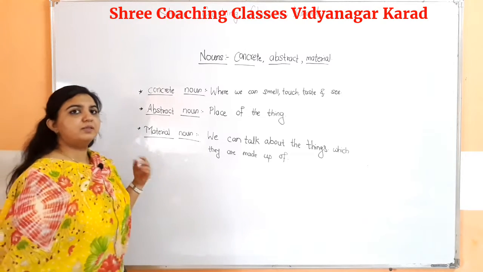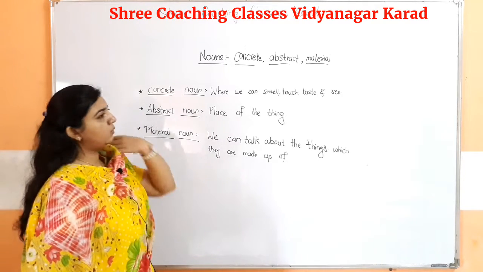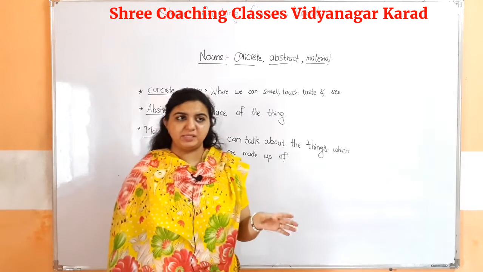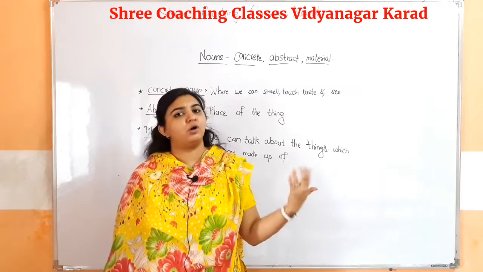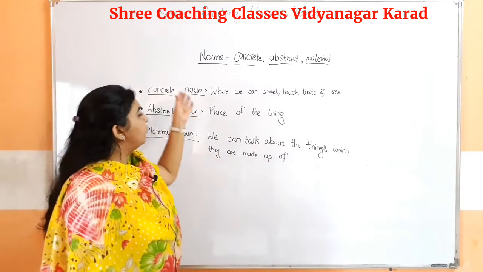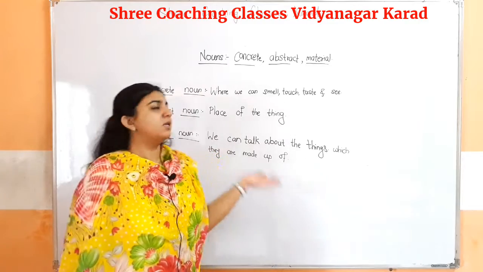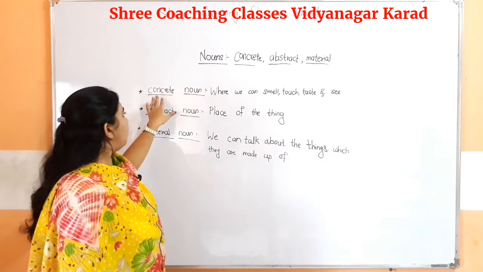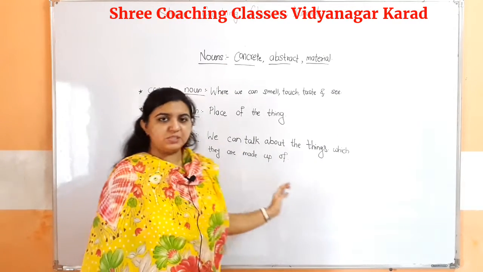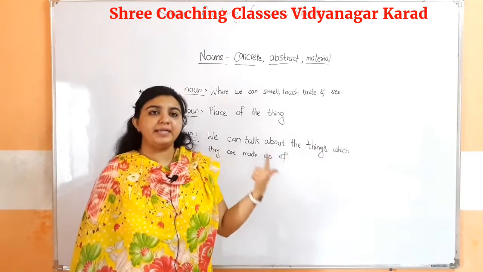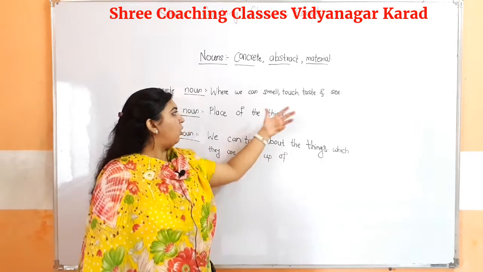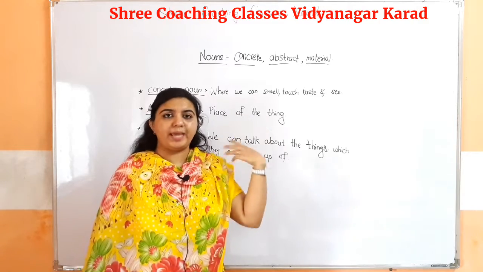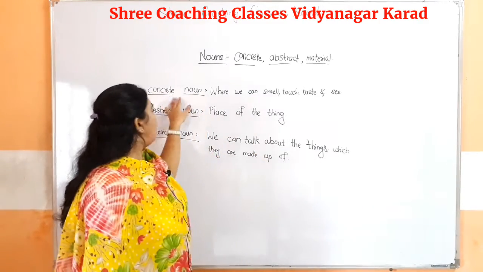So again we will revise what nouns are. Nouns are nothing but the name of a place, person, animal or a thing. Then moving to the next types of nouns, that are concrete, abstract and material nouns. So what are concrete nouns? The nouns where we can smell, touch, see or taste that particular thing. These four things that we can do are known as a concrete noun.